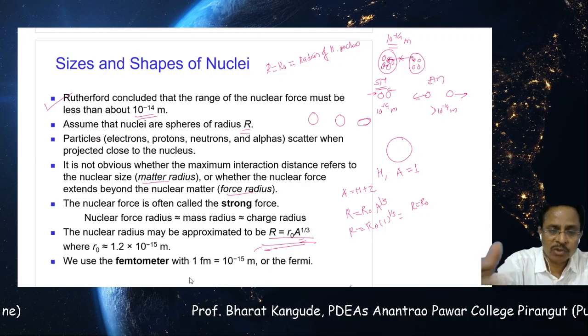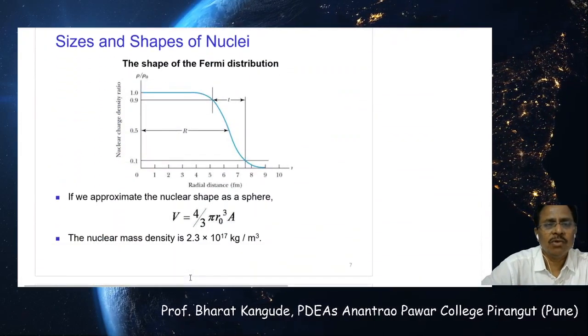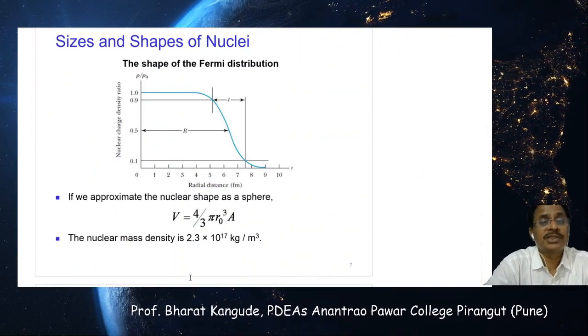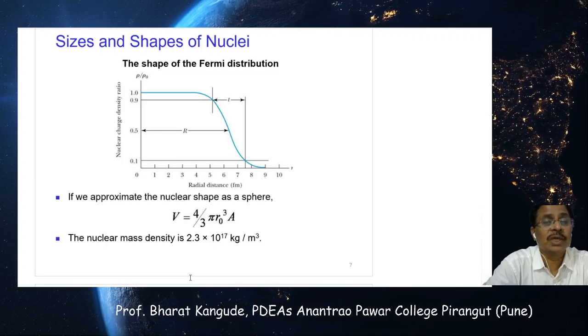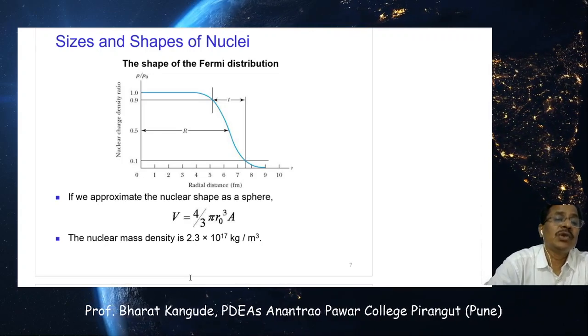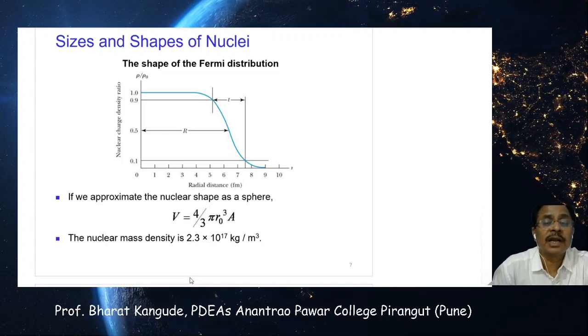There is one more slide in this concern that I would like to share with you. Now look at this diagram. This tells you one very interesting piece of information about the nucleus. So this is the size and shape of the nucleus. See the graph: this is the nuclear charge density ratio versus the radial distance.